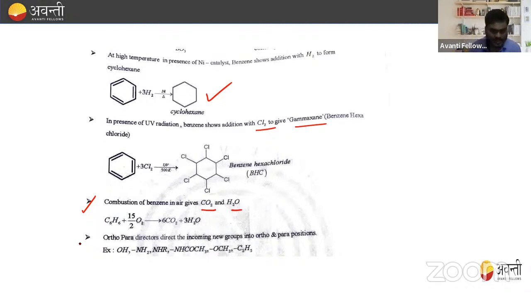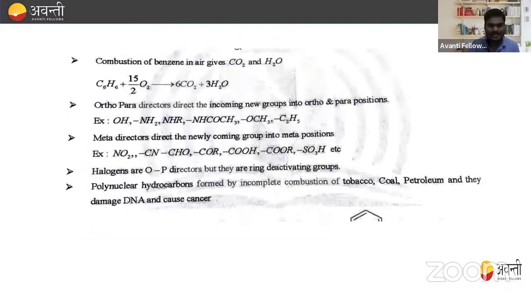Now, ortho para directors direct the incoming new group to the ortho and para positions. So this is the important thing. If the directors are ortho para directing groups, whenever an electron donating group is attached to the benzene ring, it always increases the electron density at the ortho and para positions, and they direct the incoming new group to the ortho and para positions.